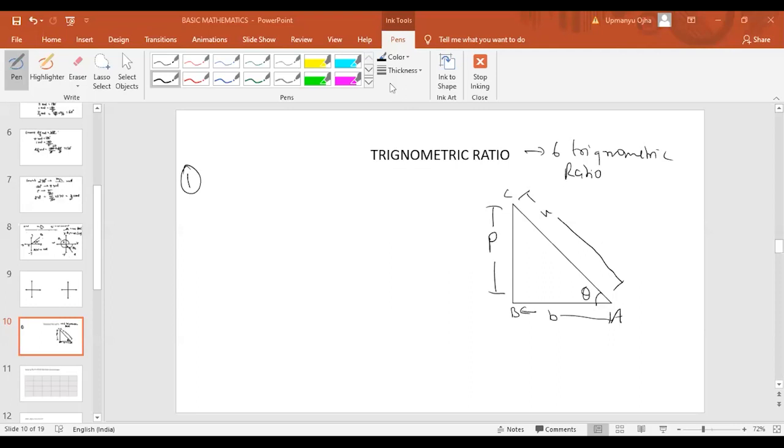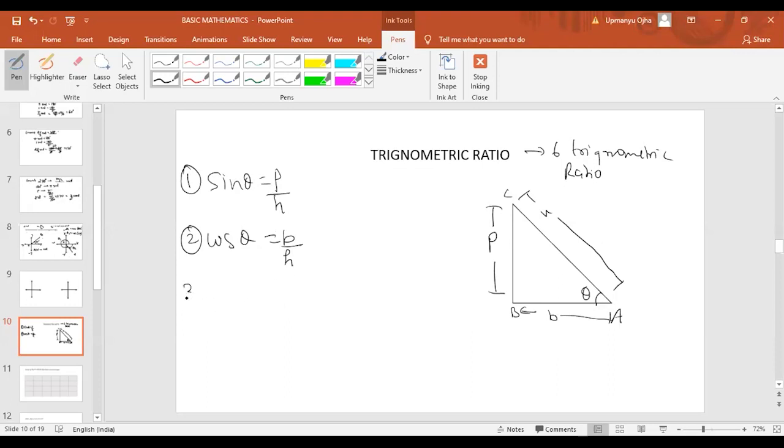There are basically six trigonometric ratios. First one is sine theta. Sine theta is the ratio of opposite side by hypotenuse. Opposite side is perpendicular, so we can write this as perpendicular upon hypotenuse. Second is cos theta. Cos theta is adjacent side by hypotenuse. Adjacent side is base, so base upon hypotenuse.